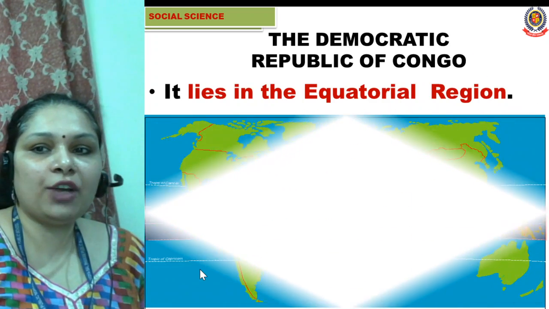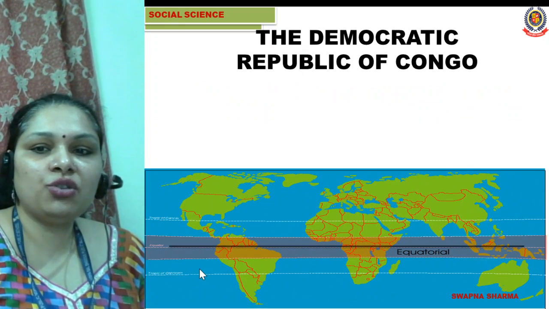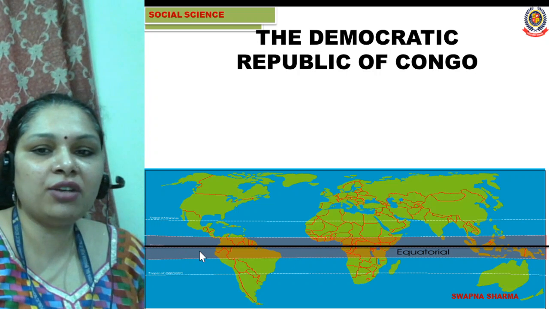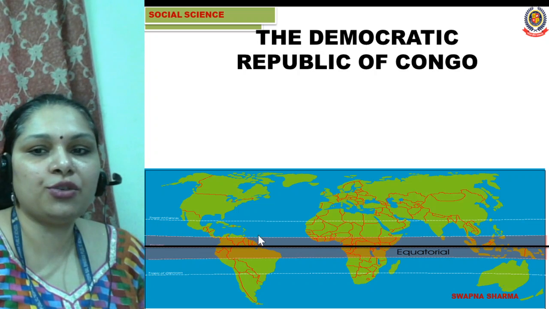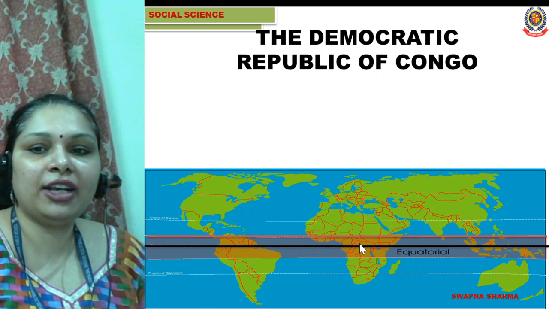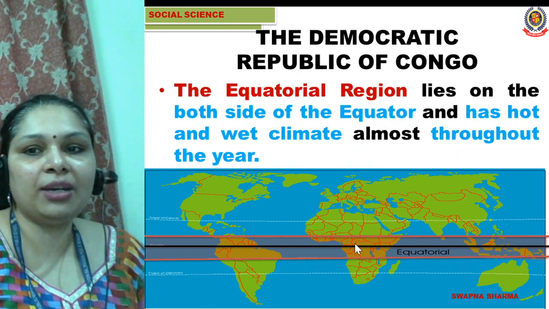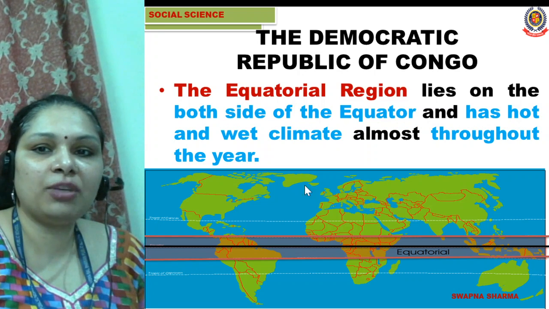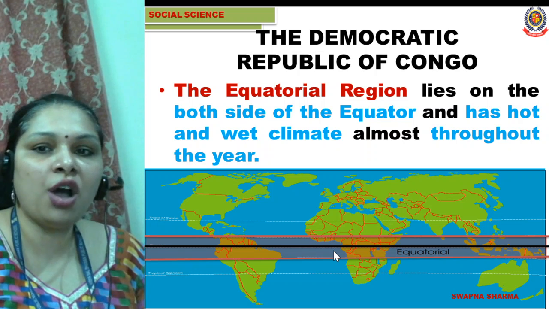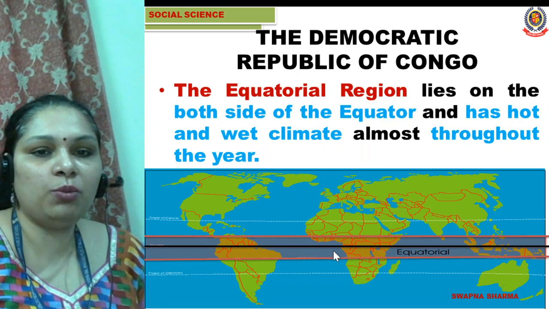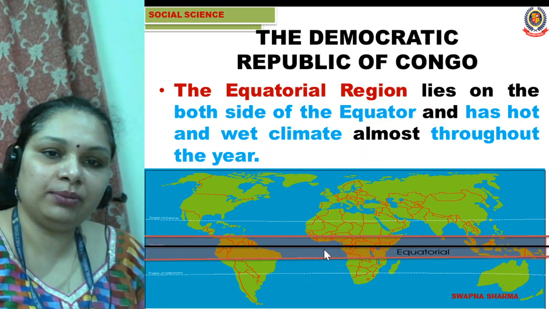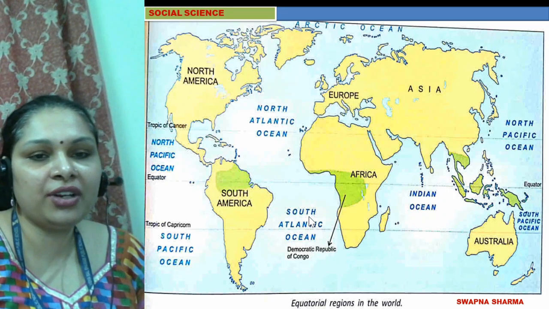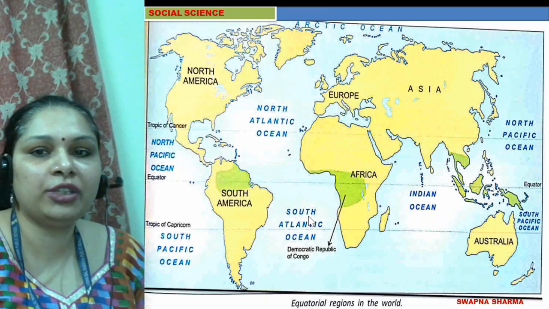It lies in the equatorial region. Here we have the equatorial region where the equator is running. Both sides of the equator there is an equatorial region. The equatorial region lies on both sides of the equator and has a hot and wet climate almost throughout the year. So all those countries in the equatorial region have a hot and wet climate throughout the year.